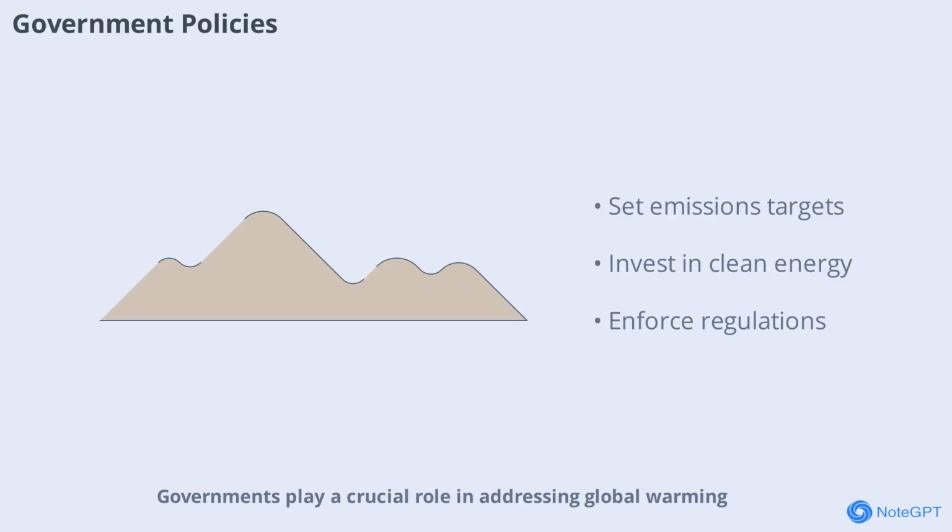Governments play a crucial role in addressing global warming. Setting emissions targets, investing in clean energy, and enforcing environmental regulations are all important steps. International agreements like the Paris Agreement aim to unite countries in the fight against climate change. Policy changes can drive large-scale action and innovation.